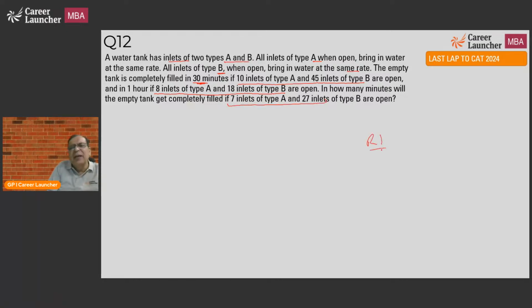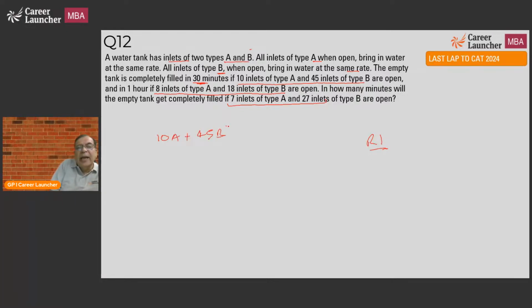Round one question. A standard question. These are the standard time and work questions. Like I said in the previous question, mechanical questions. These are my standard questions of time and work, and I should be able to solve them mechanically. I'll start by saying, let pipe A bring in A liters per hour, B bring in B liters per hour. If 10 inlets of type A and 45 of type B are open, the amount of water coming in will be 10A plus 45B.